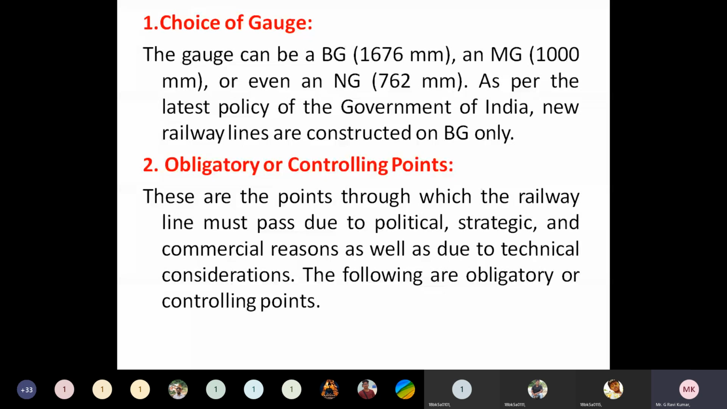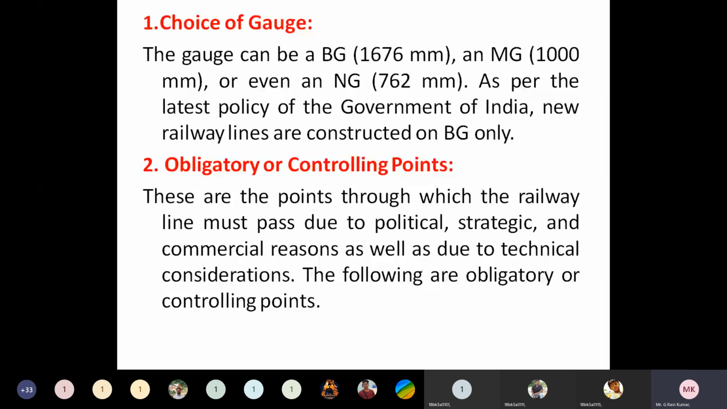Okay, now, as per the latest policy of the government of India, new railway lines are constructed on broad gauge only. Understand? The choice of gauge is also one of the important criteria while we are selecting alignment for a route. The selection of gauge depends upon the bearing capacity of the soil and also the purpose of the railway line, and one more thing is the provisions given by the particular government. In India, the government has suggested that broad gauge is the best option for our topographical circumstances,